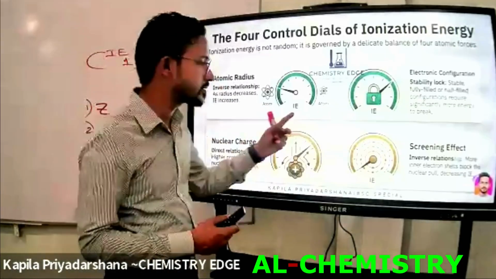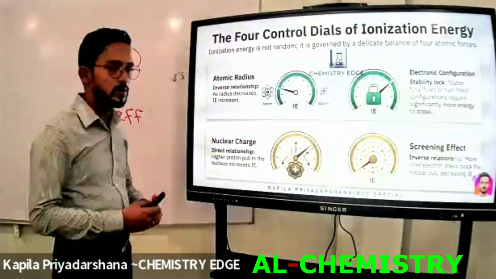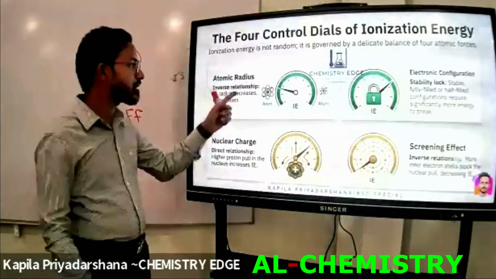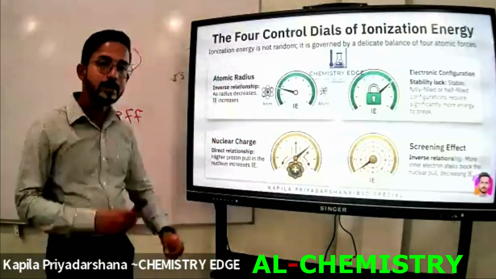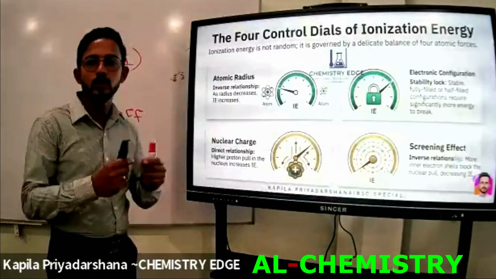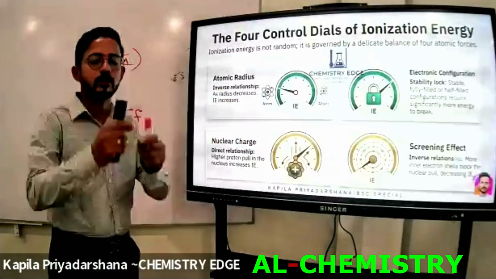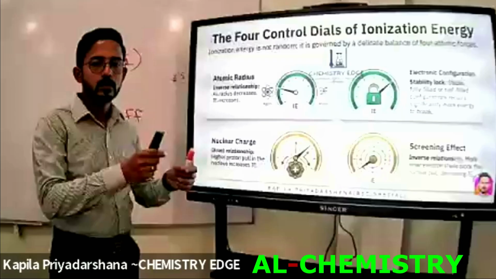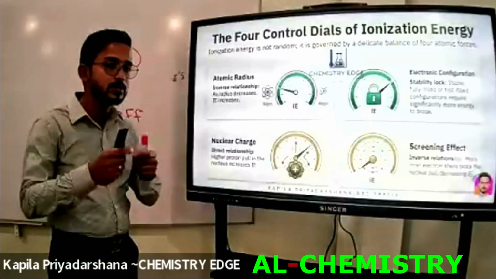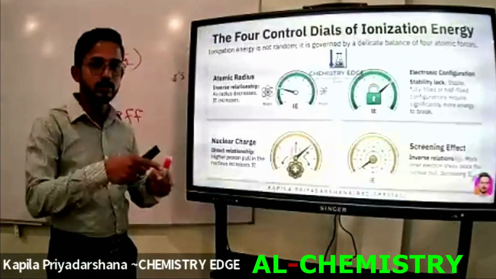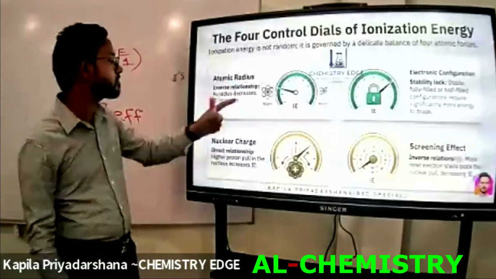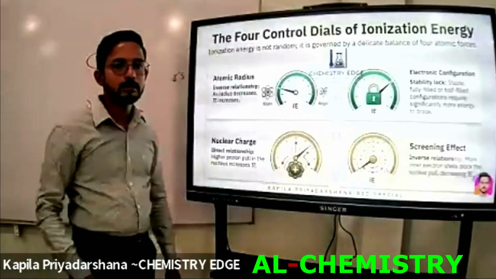These two factors affect the atomic radius. When we go from left to right across each period, the atomic radius decreases. You remember? The reason is the effective nuclear charge increases. Is it directly or inversely proportional? If the effective nuclear charge increases, the atomic radius should decrease. Those are two inversely proportional factors, right? Then as radius decreases, ionization energy increases.